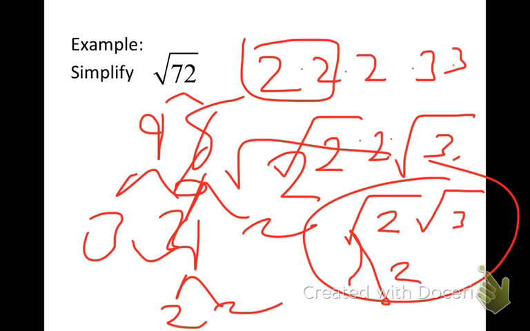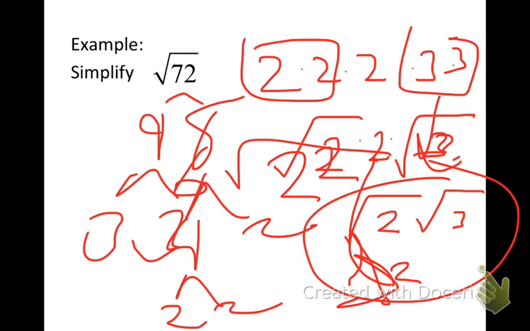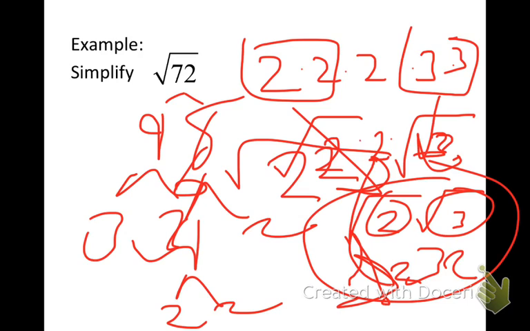So the square root of 9 is 3, and the square root of 4 is 2. Those are going to come down here, because you have the 2 and you have the 3, and you're left with that. You got 3 and 2, and then you got a 2. You box that, you box that, you don't box that, so that's alone. Square root of 36 is 6.